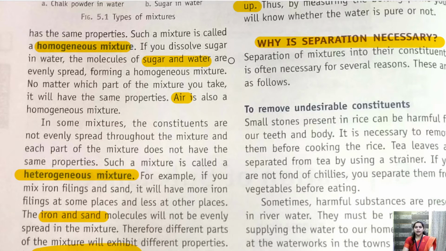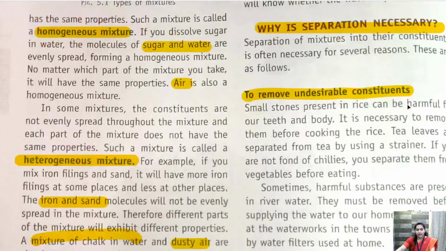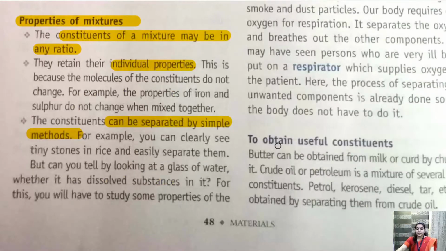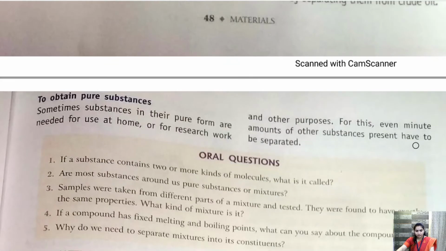Children, there are three basic reasons why separation is necessary. First is to remove the undesirable constituents. I'll explain it to you. Then to obtain useful constituents, and third, to obtain pure substance.